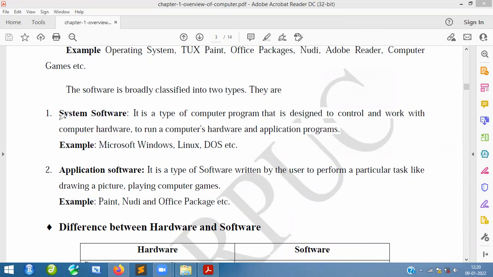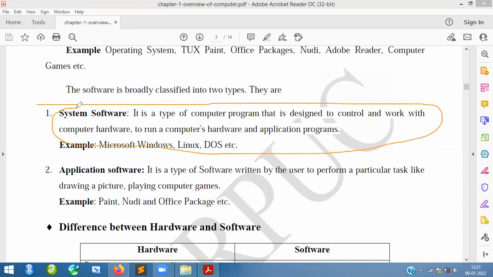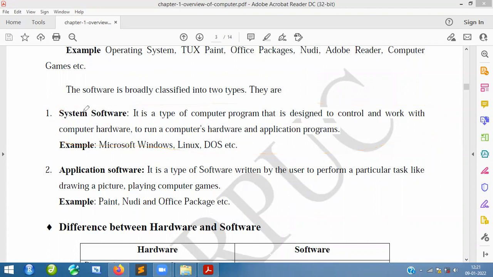For example, system software is like the DOS operating system, Linux operating system, Microsoft Windows, Mac, CentOS, so many things are there. All these operating systems help to operate the hardware. Basically, hardware supports this kind of system software so that they are interconnected and communicate with each other, and it helps the user to do some task.